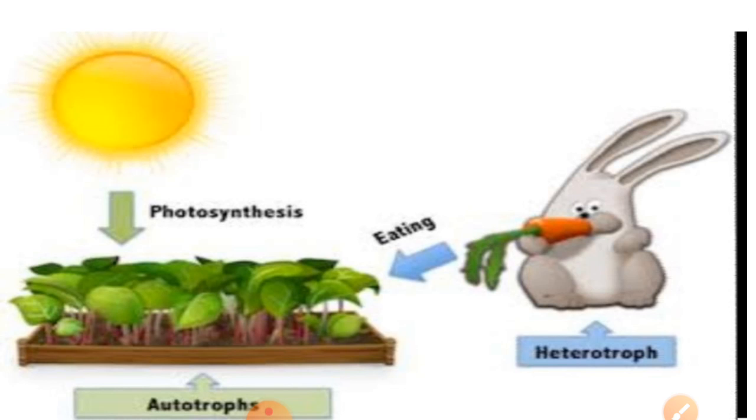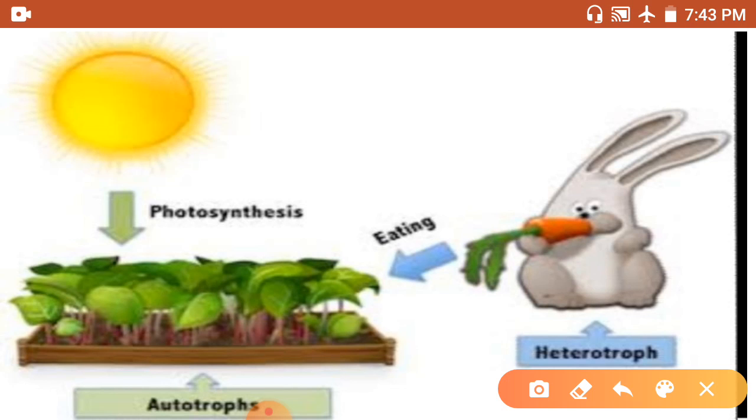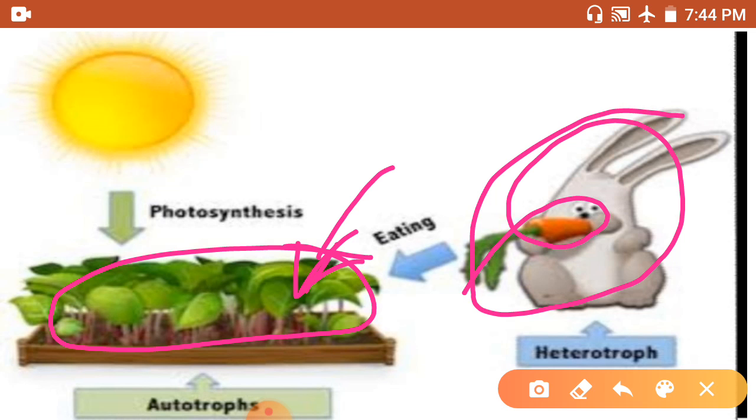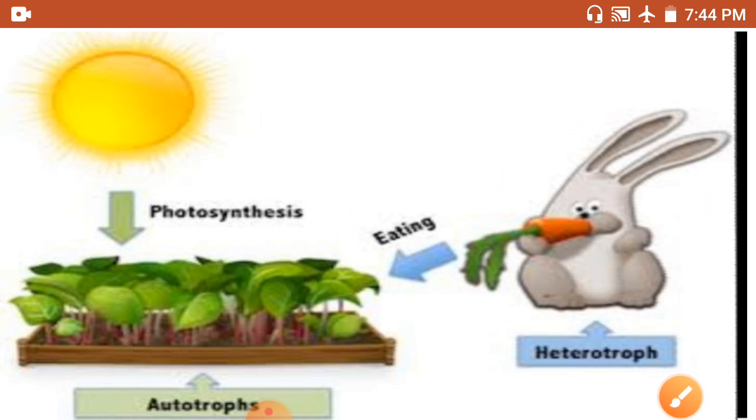Now with this diagram you can understand both autotrophs and heterotrophs. You can see here these are the green plants, and they are autotrophs because they can make their food themselves. They cannot take help of any other thing. Their raw materials are soil, water, air and sunlight. But all types of animals, herbivorous, carnivorous, omnivorous, depend on plants or other animals for their food.